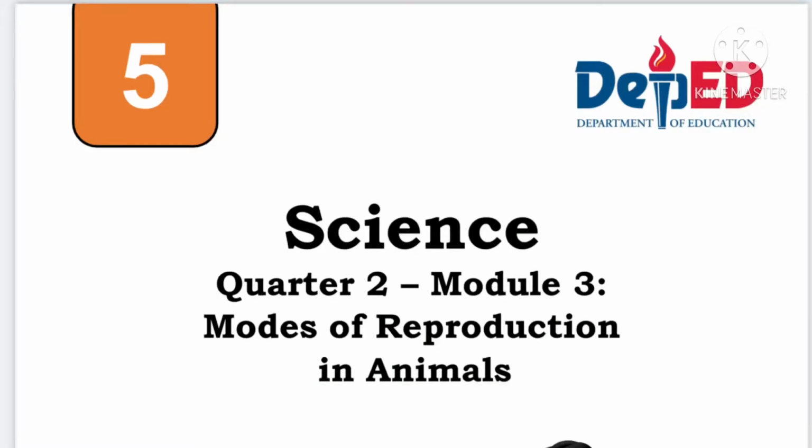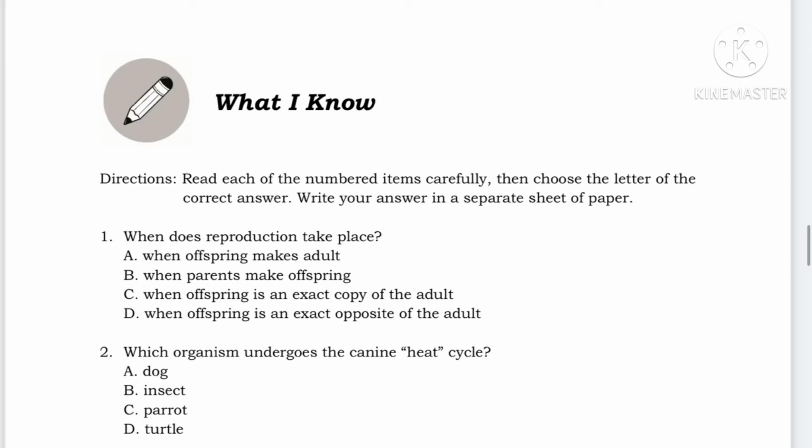Our lesson for today for Science 5, Quarter 2, Module 3 is Mode of Reproduction in Animals. Open your module on page 3 for what I know. Read each of the numbered items carefully, then choose the letter of the correct answer. Write your answer in a separate sheet of paper.